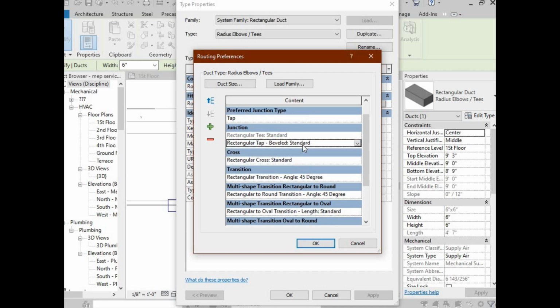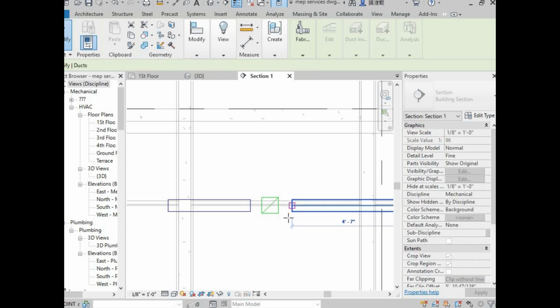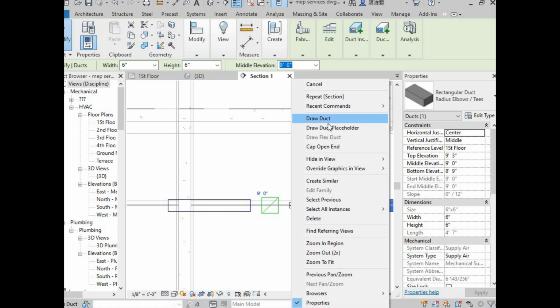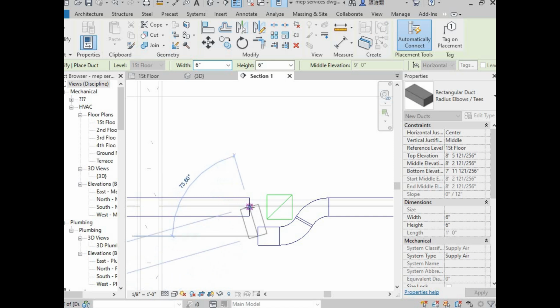Even after this you may not be able to create it. I'll show you. Right click, draw duct, and here one is coming. So that's how we can do it with the bevel one.